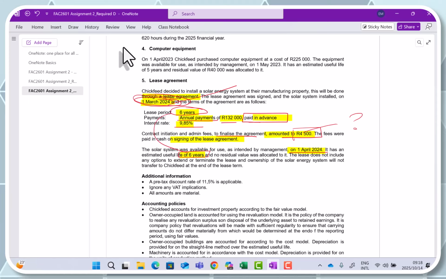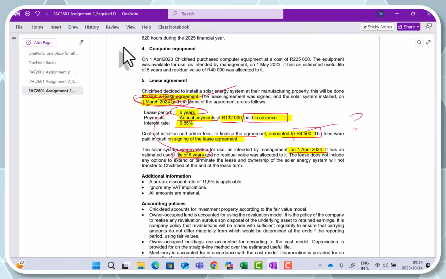If we look at this, we can see that the lease period is the same period as the useful life of the asset. And if we go back to all of the requirements of whether it's a lease or not, in this case, we are told it is a lease. It is a lease agreement. So it is not an issue in this case, but if you were to discuss whether this can be classified as a lease or not, you can see that the lease period is the same as the useful life of the asset.